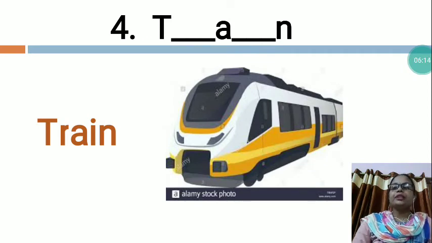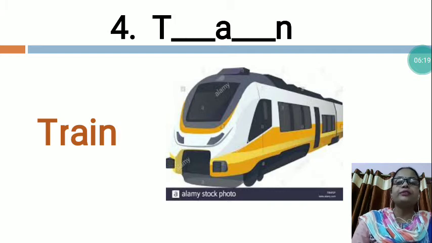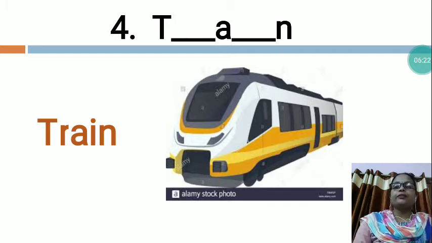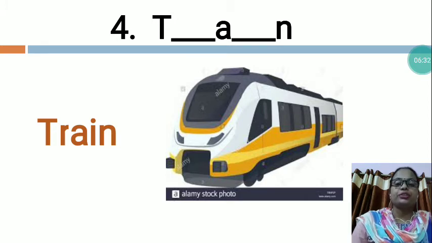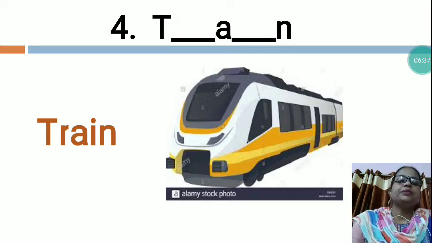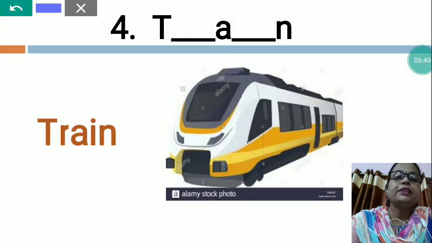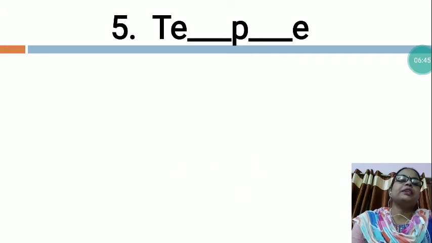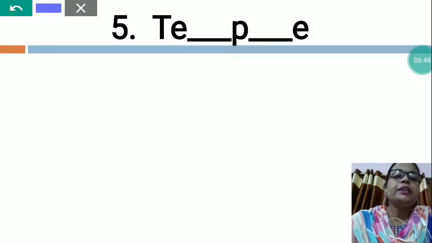So, children, trains are built to transport passengers and cargo along rail tracks. There are all kinds of different trains that are built for a range of purposes and environments. Trains can be powered by a variety of energy sources including steam, diesel and electricity. Now, so you will fill here T, R, A, I, N, train.